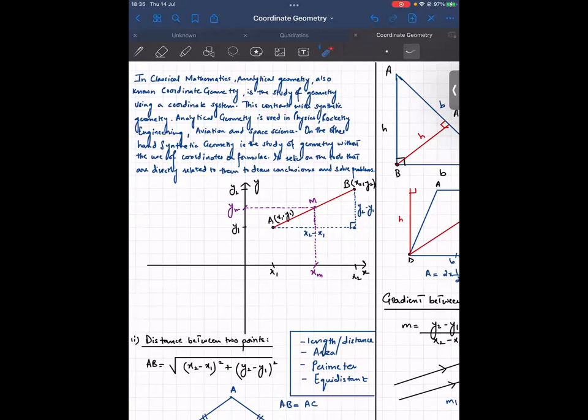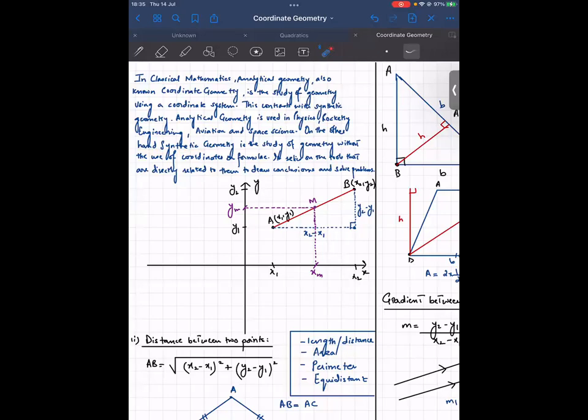Analytical geometry or the coordinate geometry is used in physics, rocketry, engineering, aviation, space science, navigation, etc. On the other hand, the synthetic geometry is a study of geometry without the use of coordinates or formula.